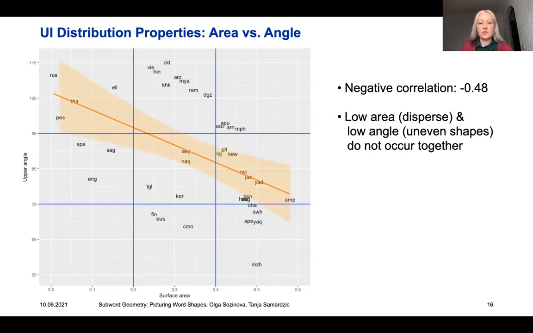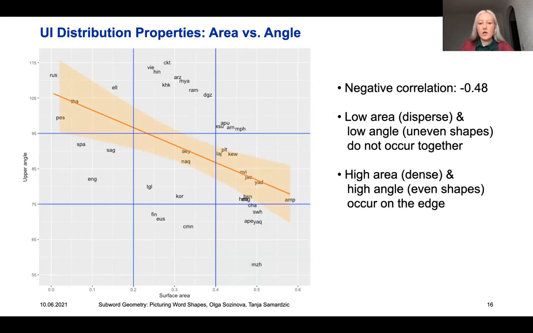We also notice that there is one sector that is not filled at all, so low area and low angle do not occur together in our experiments. Another extreme sector, high area and high angle, is one where the languages occur towards the edge, so this seems to be a very rare combination as well. This is the first step towards analyzing the values that we obtained, and in the future we are going to explain all these groups in detail.